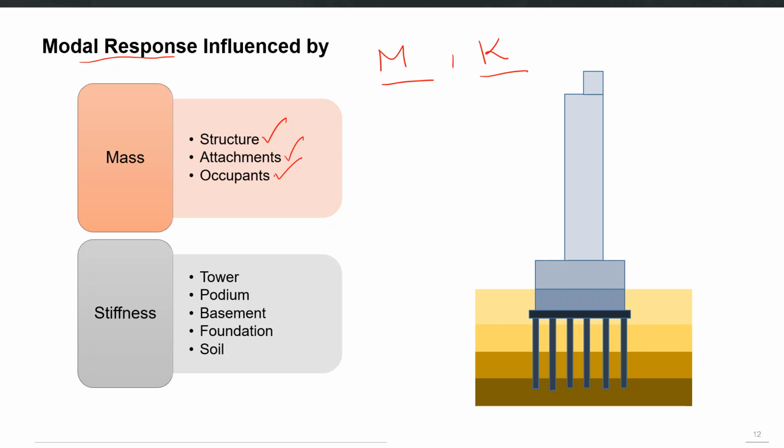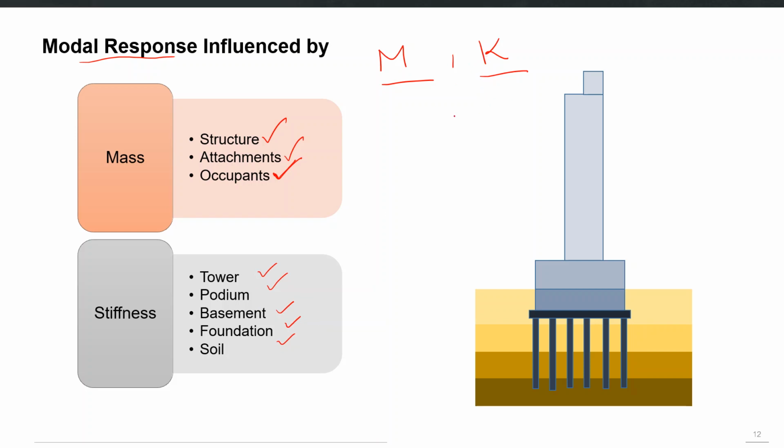So that's why sometimes the expected live load of the structure is also included and converted as the mass of the structure. The stiffness can be contributed by tower or podium, which is the superstructure, and then basement and foundation, as well as soil also. So all of these factors affect the K matrix.